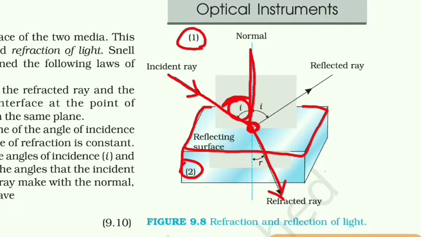Now this ray gets refracted in the medium of glass, that is the second medium, and the angle made by the refracted ray with the normal is called the angle of refraction.